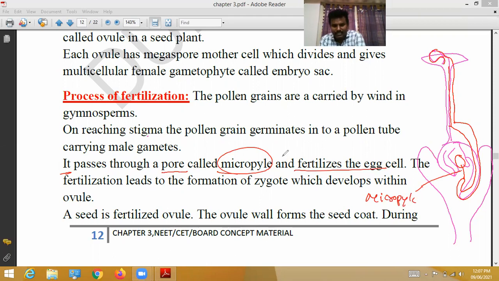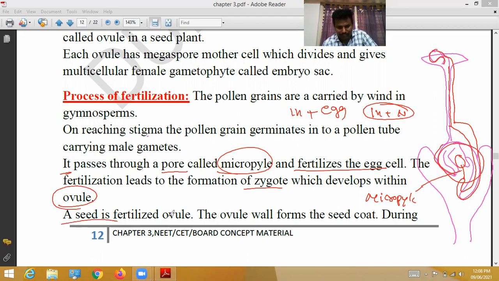How does fertilization take place? Fertilization leads to the formation of a zygote, which develops within the ovule. This part is the ovule. One male gamete fuses with the egg cell, and the other male gamete fuses with another nucleus. Like this, fertilization takes place within the ovule. After fertilization, the ovule gradually turns into a seed. A seed is a fertilized ovule. The ovule wall, the outer layer of the ovule, forms the seed coat.